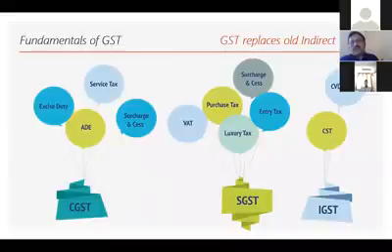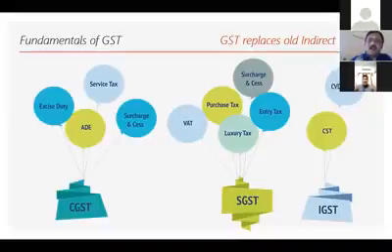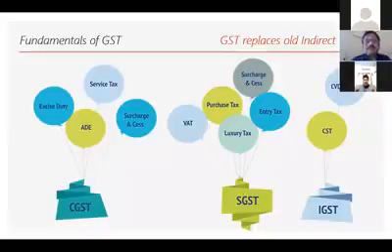coming to the next point, what is GST? Why do you want GST? See, earlier there were many taxes. GST is a replacement of many indirect taxes. So it replaces many taxes. You can see on the screen there are balloons. Each balloon has its own name.